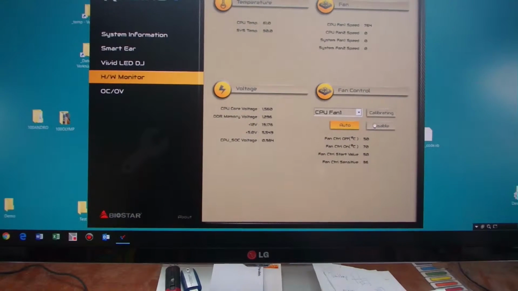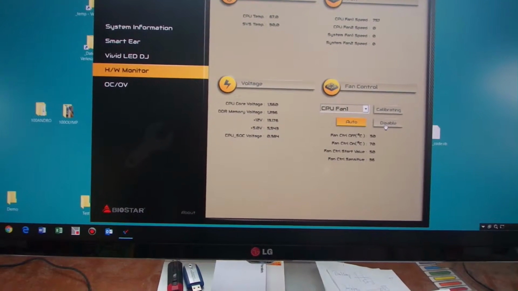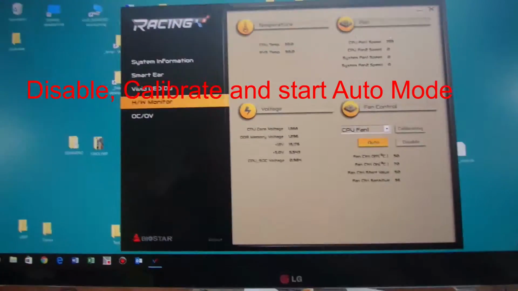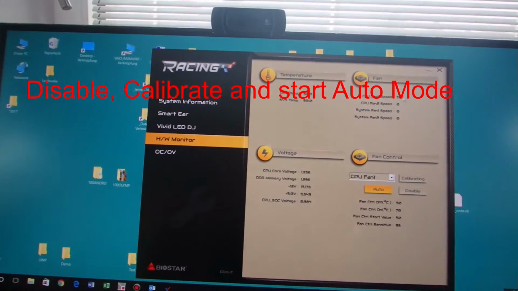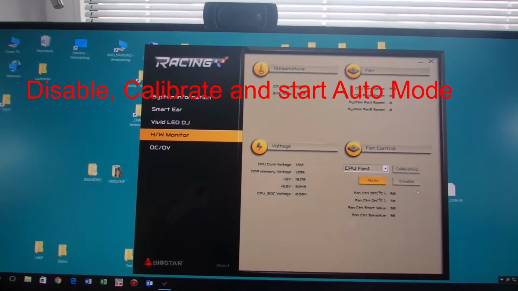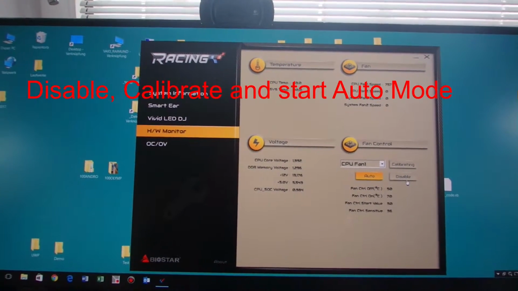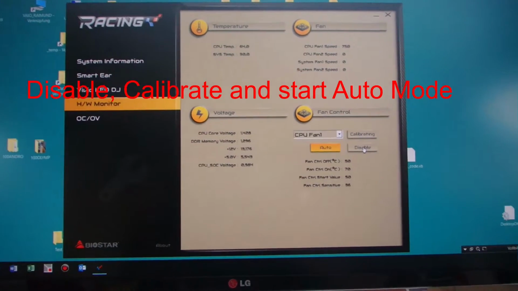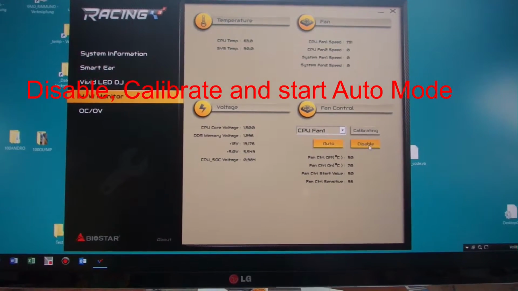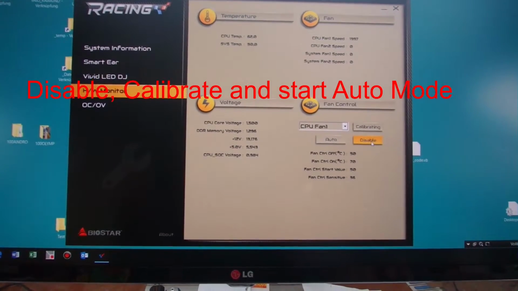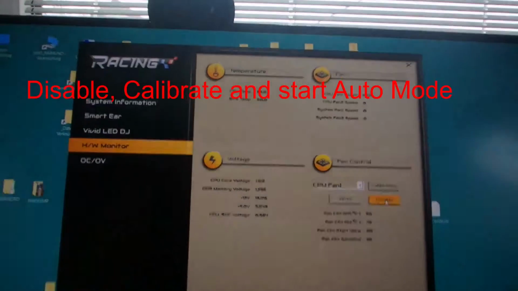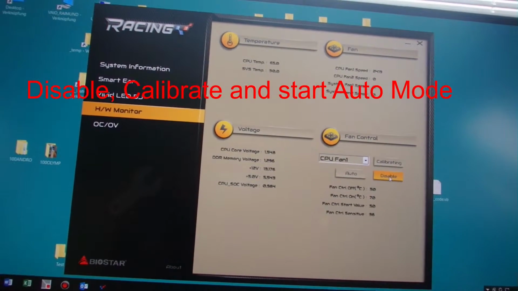Now the speed goes down a little bit, not as good as before when the quiet mode was on, but this is still very good. Normally the speed is something like 2,300 RPM. A Freezer 7 Pro is defined as very quiet, but only if you reduce the speed.